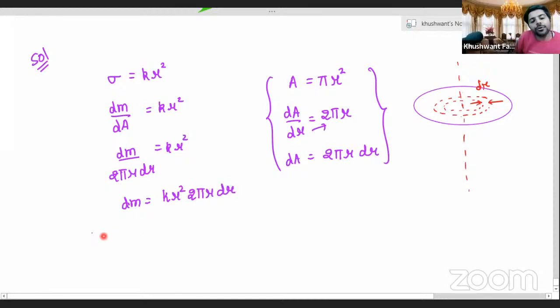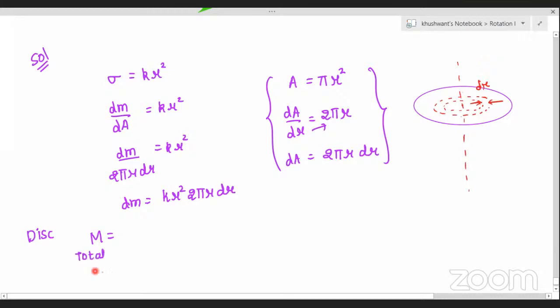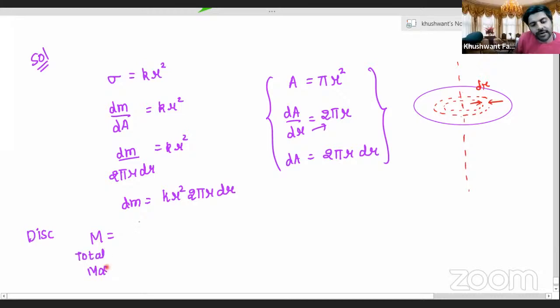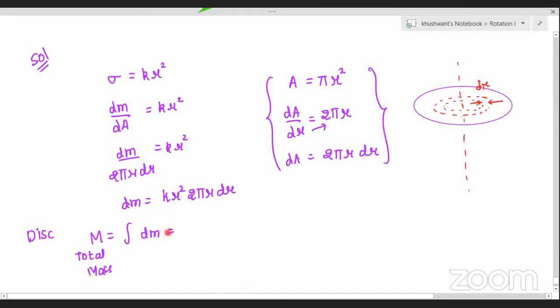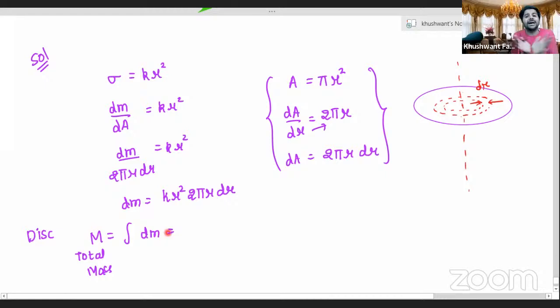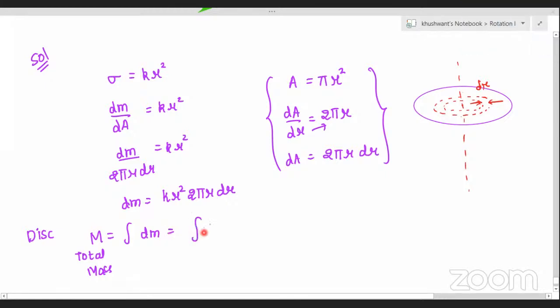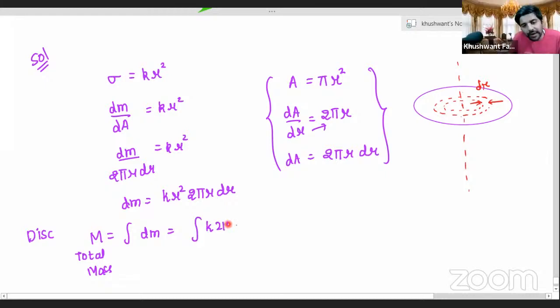Praveen, from here let's take this with you. I want to calculate the total mass M. What will it be equal to for the disk? For the disk, what will be the total mass? No, tell me in terms of dm. Integration of dm. Summing up the masses of all the rings, we will get the mass of the disk. Correct, Praveen? Yes, sir. So integration of k into 2π into r cube dr.